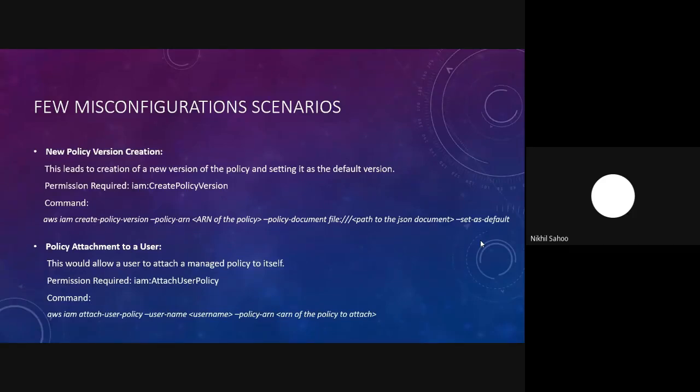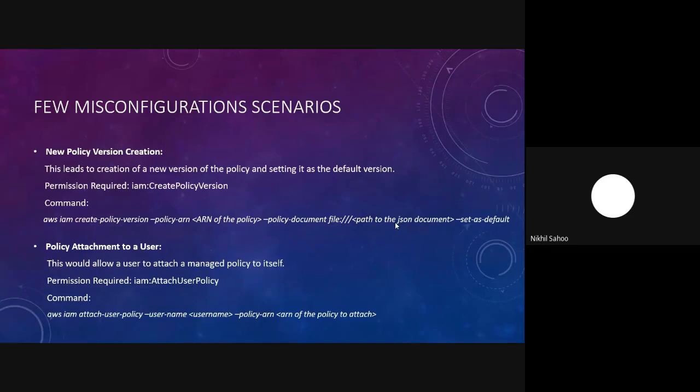So when you input this particular command over your terminal, it uses the create policy version module with a policy ARN, which specifies the ARN of the policy onto which you would like to create a new version by attaching a policy document file. In the policy document file, we would have our action parameter as well as our resource parameter set to a wildcard.